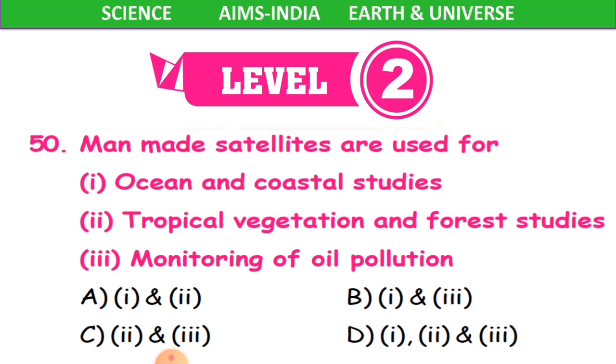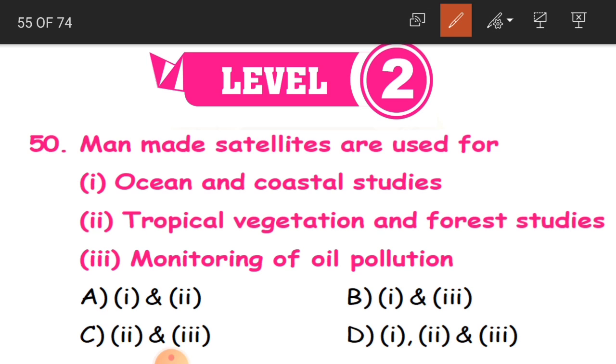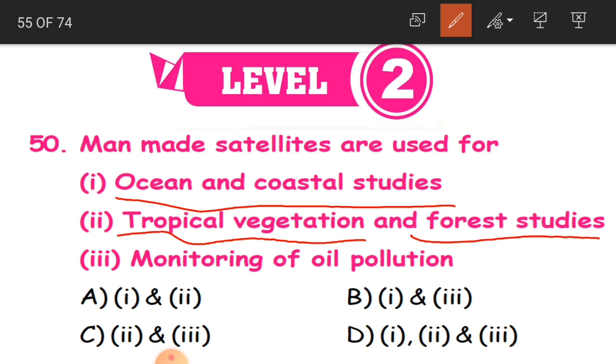Man-made satellites are used for. We have learned that we have artificial satellites, which are man-made satellites, children, and why are we going to use them? The statements are oceans and coastal studies, tropical vegetation and forest studies, monitoring of oil pollution.